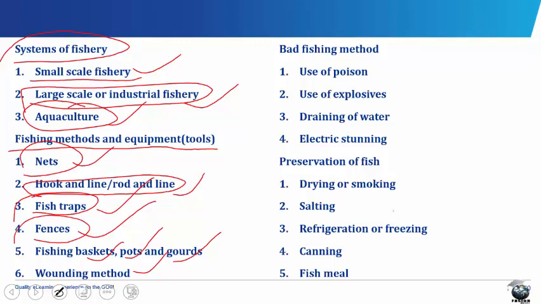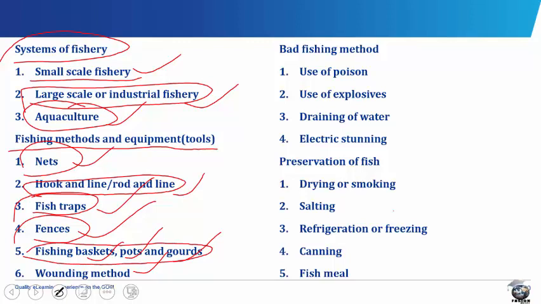Fences. Portions of shallow water are screened with fence made of raffia or oil palm fronds, bamboo or coconut fronds. The fences are made in such a way that fish can enter the enclosed area at high tide. When water is very much reduced at low tide, the fish can no longer escape, so they are collected by the fishermen. Fishing baskets, pots, and guards.